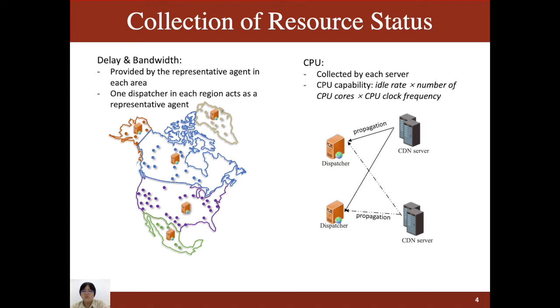For CPU, it can be collected by each server. Its calculation is the ideal rate multiplying the number of CPU cores and then multiplying the CPU clock frequency. We collect delay information every hour, bandwidth information and CPU information every 1.5 seconds.